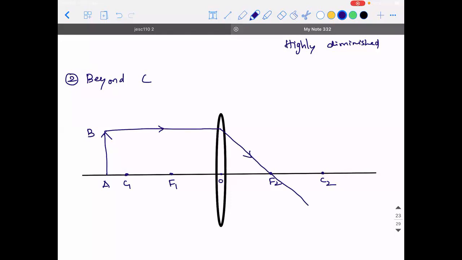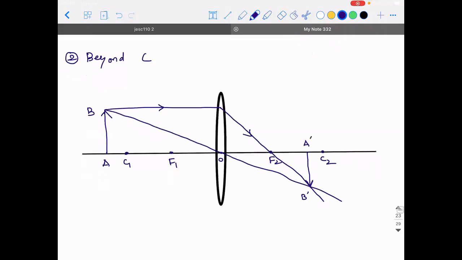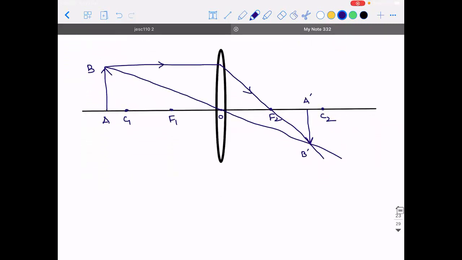Similarly, if you take any ray through the optical center, how will it pass? It passes without any deviation. So this is where the image is formed, A dash B dash. If the height of the object is taken as h naught, the height of the image is hi.